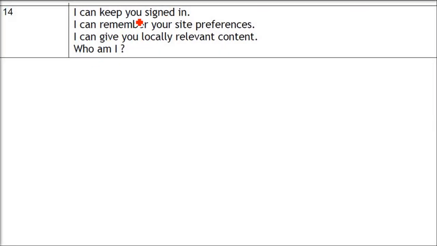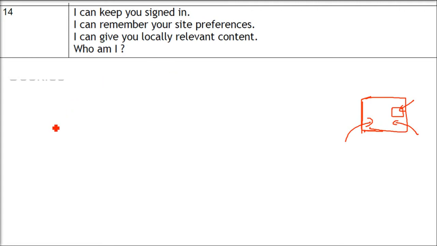I can keep you signed in. I can remember your site preferences, that is, whichever site you use. Now, generally, you go to these sites. I can give you locally relevant content. Whenever you search something on Amazon or Google and then open a web page, that particular content or advertisement will be shown there. You'll be surprised: I searched on Amazon, but the product is showing here. How? This is because of cookies.